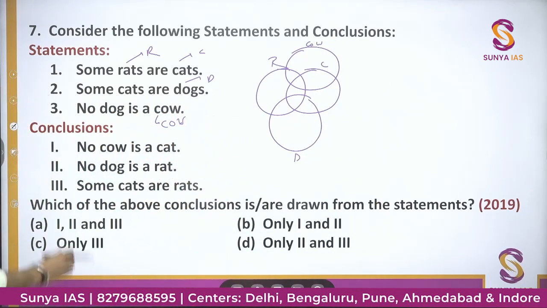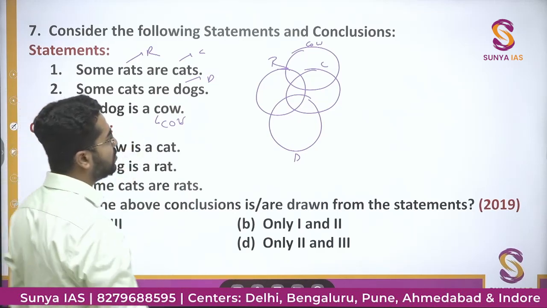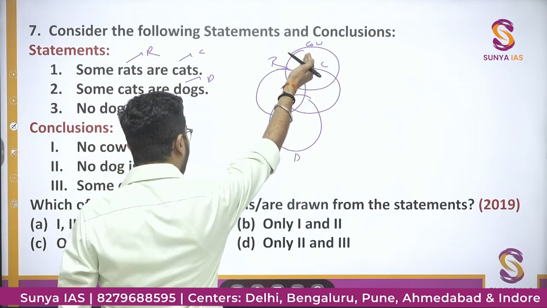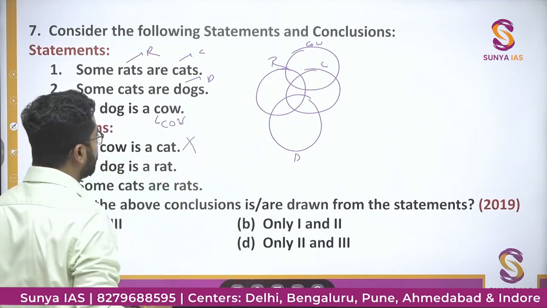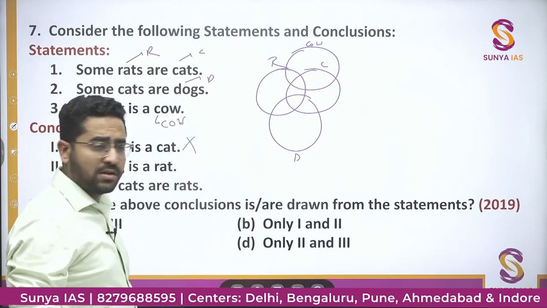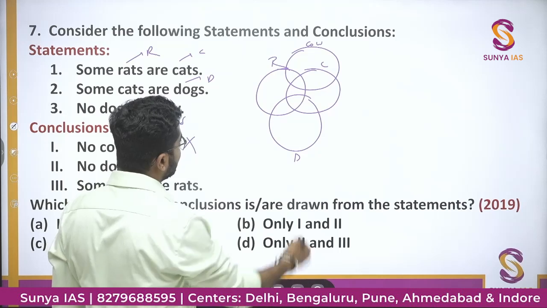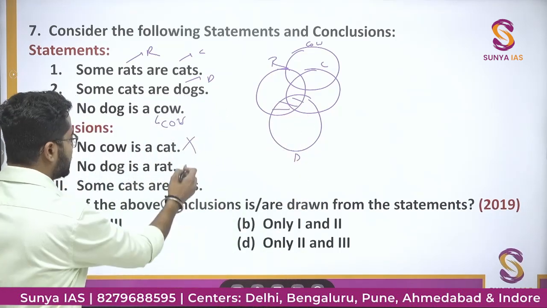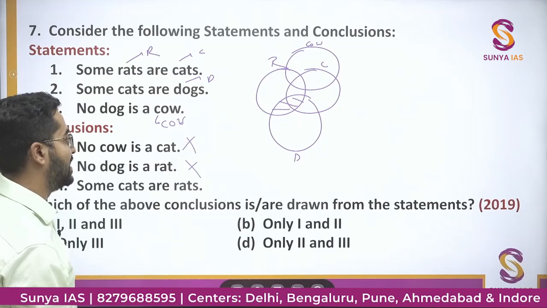Now I will see: no cow is a cat. No, here we can see this much portion of cow is cat. This is wrong. No dog is a rat. No, in the general Venn diagram you can find this is the portion of dogs which are rats. Some cats are rats.